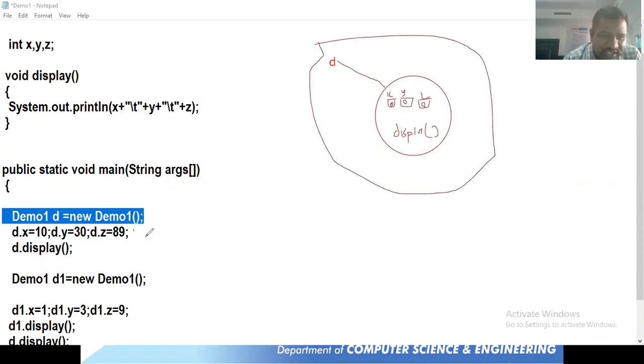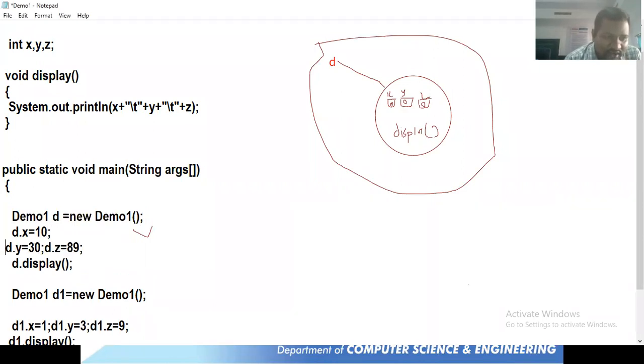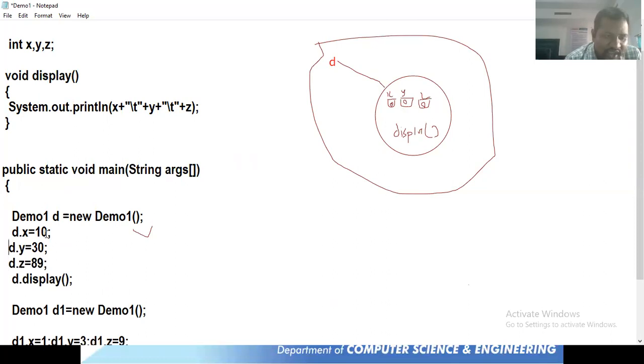And with respect to this d, we are doing some manipulations over here. What's the manipulation that they are doing? They assign d.x equal to 10, d.y equal to 30, and d.z equal to 89. They're giving some values to the x, y, z variables.